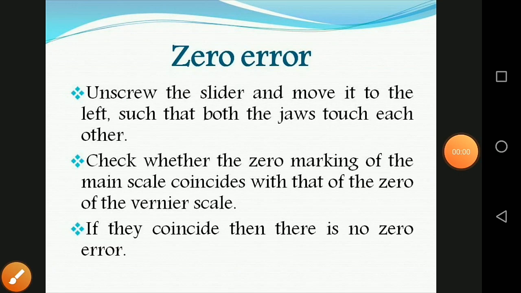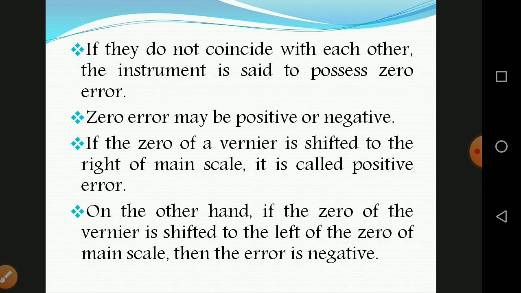And next topic, zero error. Unscrew the slider and move it to the left such that both of the jaws touch each other, that means the upper jaw and the lower jaw. Check whether the zero marking of the main scale coincides with the zero of the vernier scale. If they coincide, then there is no zero error. If they do not coincide with each other, the instrument is said to possess zero error.